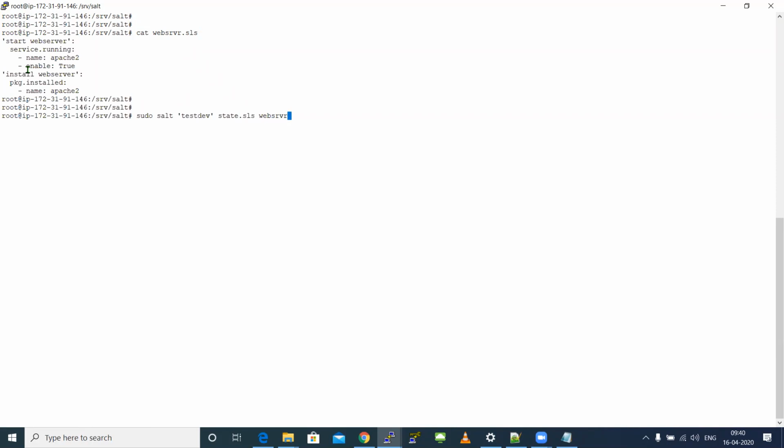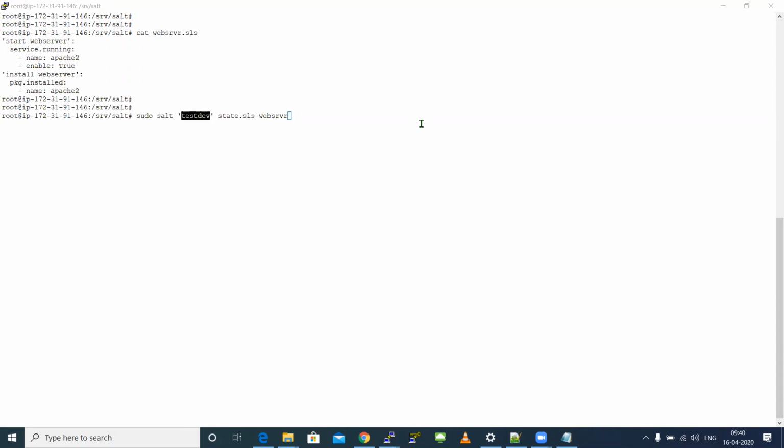Just tell me what will happen if I now execute this SLS file in this child machine. Any guess? I'm trying to execute this SLS file in my child machine. Can you make a guess what the output will be? First, it will check the service. It will check the first service if it's running.